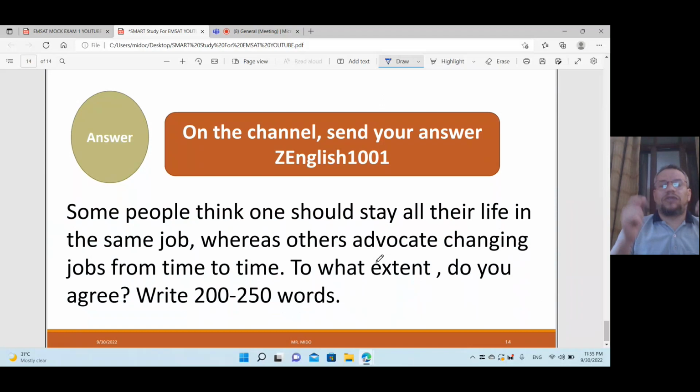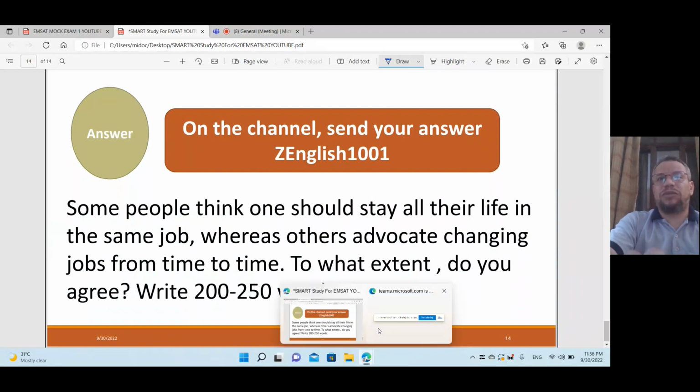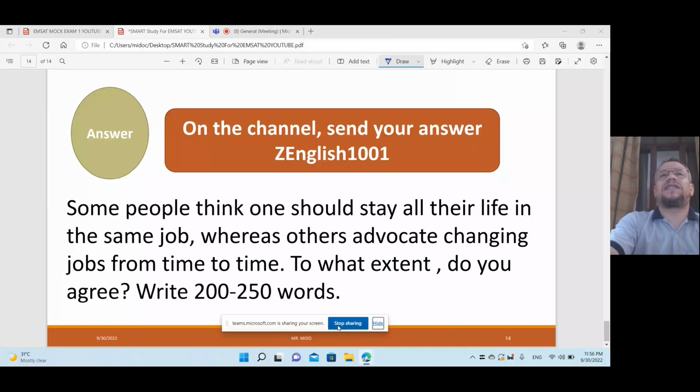Real questions from last year's exams, and they will be repeated, I'm sure. Not all the questions, I have to be honest, but most of the questions here will be in the EMSAT of the 9th of October. Let's go to the second step, part two about the exam. I have to say something before part two, sorry.